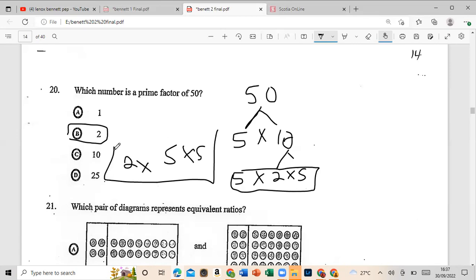Remember, when you multiply these prime numbers, it gives you the composite number 50. 2, 5, 10, 5, 10, 50. So see, we could have chosen 5, but we have 2. So that would be B.